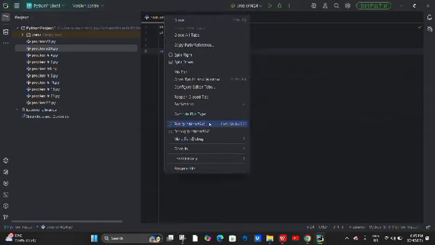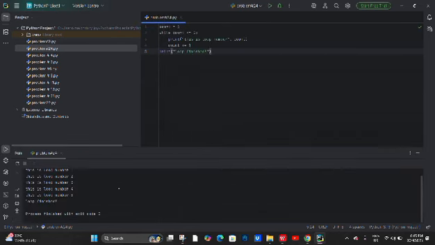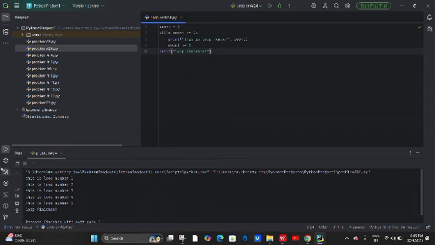So now, let's try to run this code. So, this is the final output. This is loop number 1. This is loop number 2. This is loop number 3, up to 5. And the last is loop finish. That's the final output. Thank you!